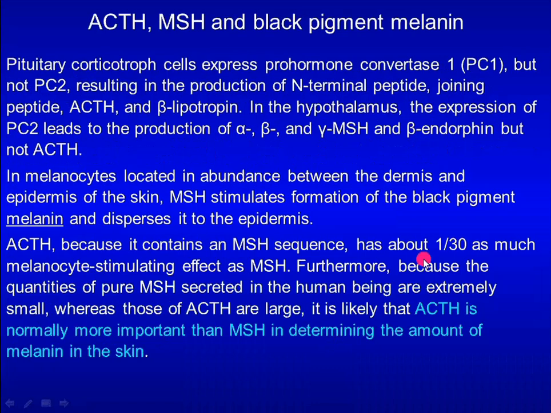Because ACTH contains an alpha melanocyte stimulating hormone sequence, it has about 1/30 as much melanocyte stimulating effect as melanotropin. Because the quantity of melanotropin is very low in humans. In contrast, ACTH levels are quite high. It is likely that ACTH is normally more important than melanotropin in determining the amount of melanin in the skin.